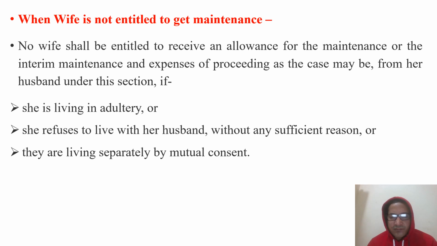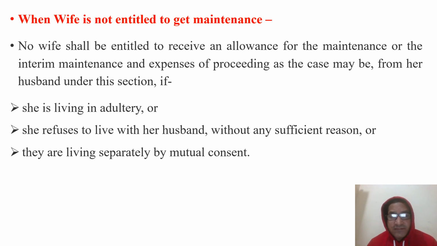One more point to note here: adultery has been declared unconstitutional by the Supreme Court, but that adultery is different from this. When the wife cohabits with another person, this amounts to adultery, and the husband cannot be made bound to maintain his wife.